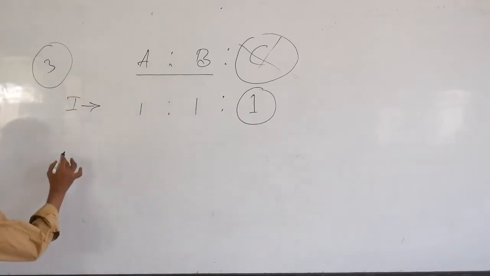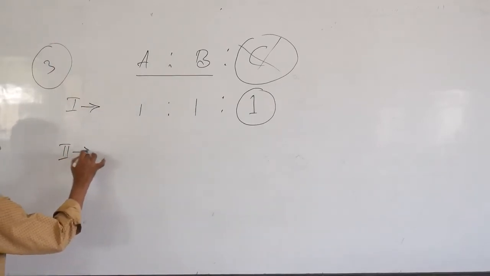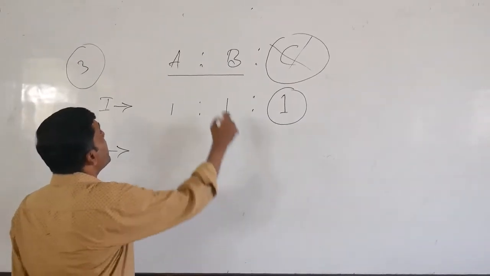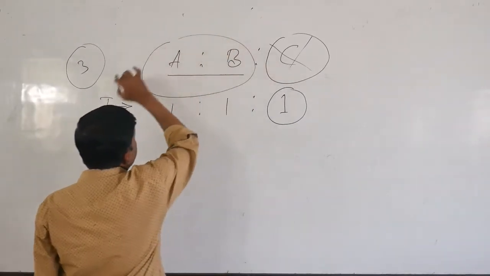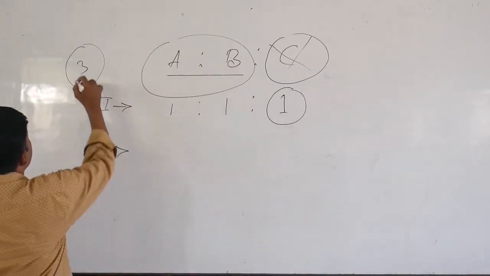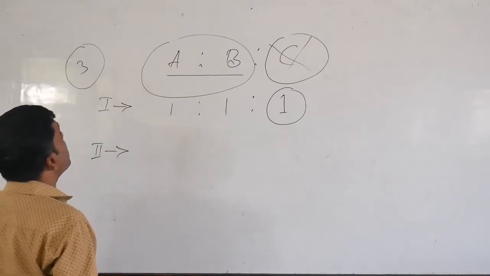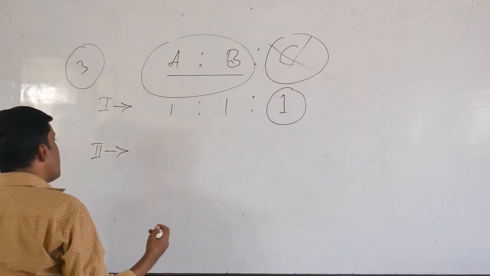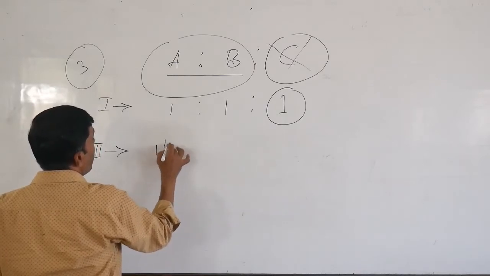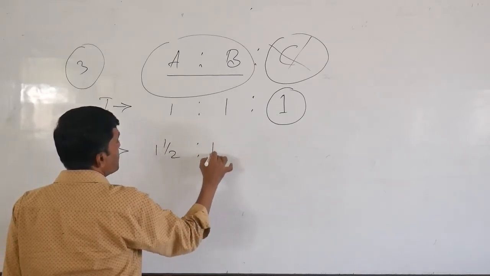In the second case, dear students, please concentrate very carefully. Now there are only 2 partners, the continuing partners, but we still have 3 rotis. Distributed equally, they get 1.5 roti each.